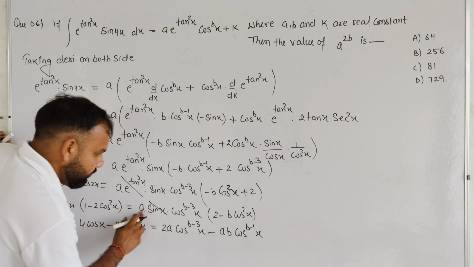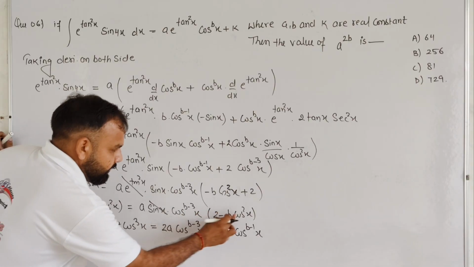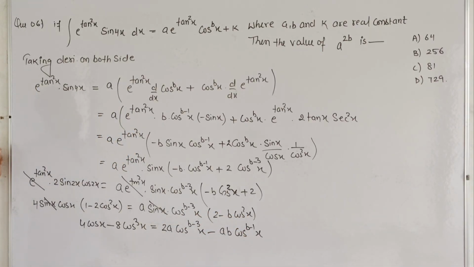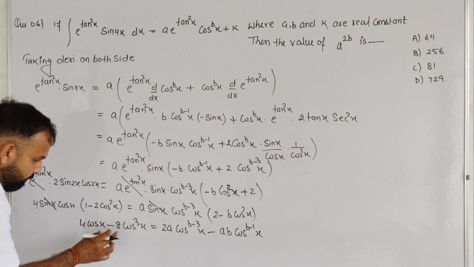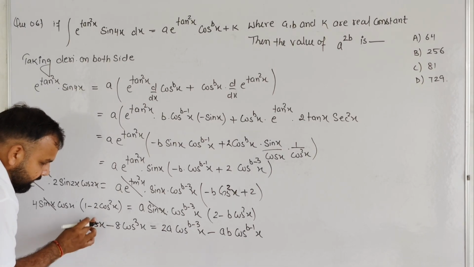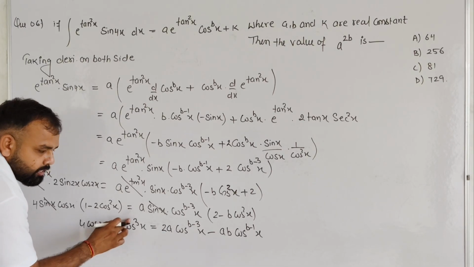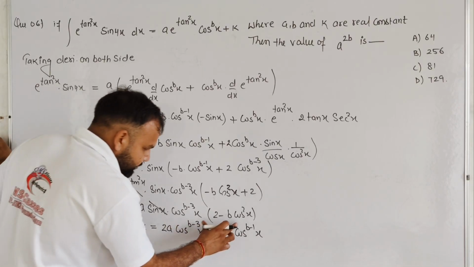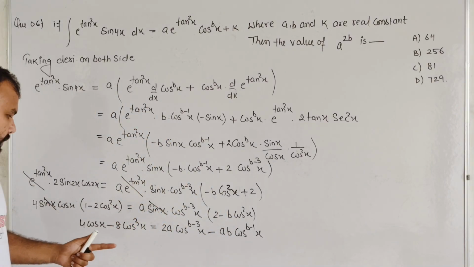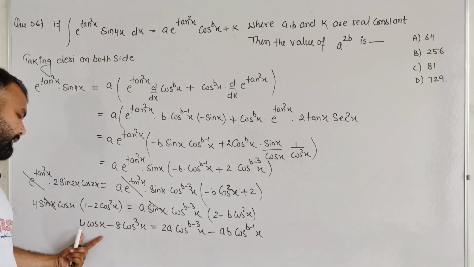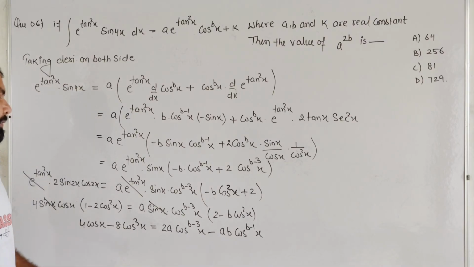Got it? ab cos b minus 3 and cos square x, it will become cos b minus 1 x. So basically student, you can see that the difference of the power in that scenario is 2. Here is 1, here is 3, there is difference 2, and there is also 2. So lesser power is compared with lesser and greater power is compared with greater.